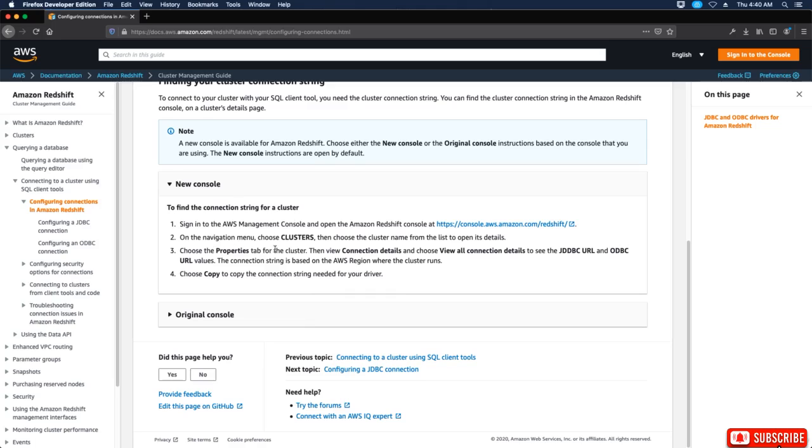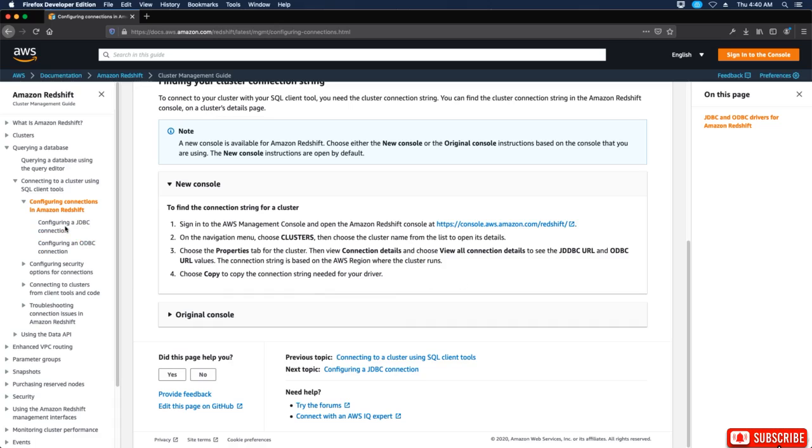Choose the Properties tab for the cluster, then view connection details. Choose View all connection details to see the JDBC URL and ODBC URL values. The connection string is based on the AWS region where the cluster runs. Choose Copy to copy the connection strings needed for your driver.